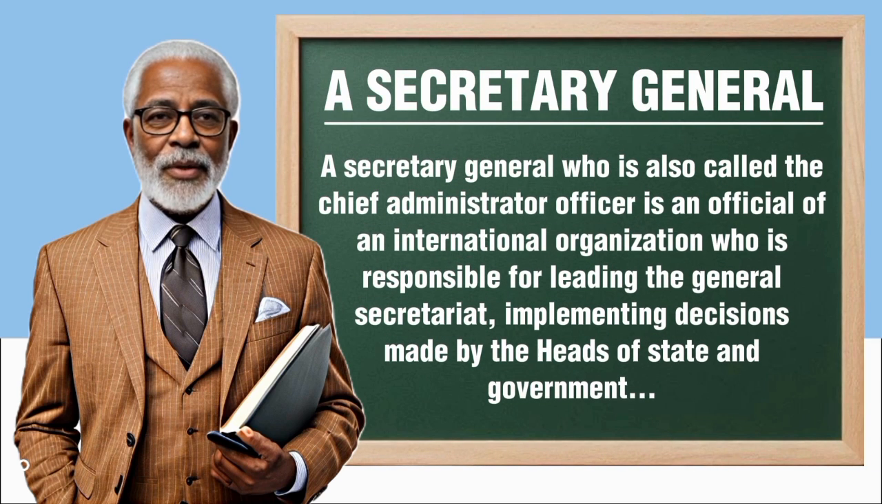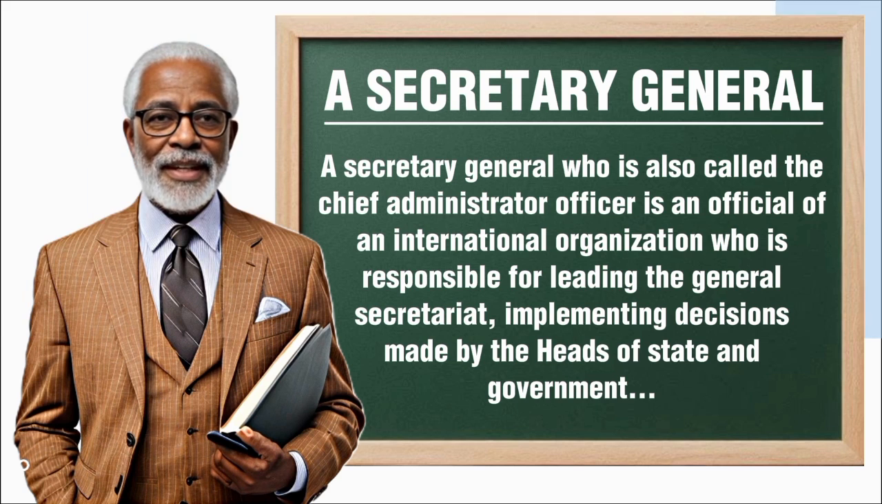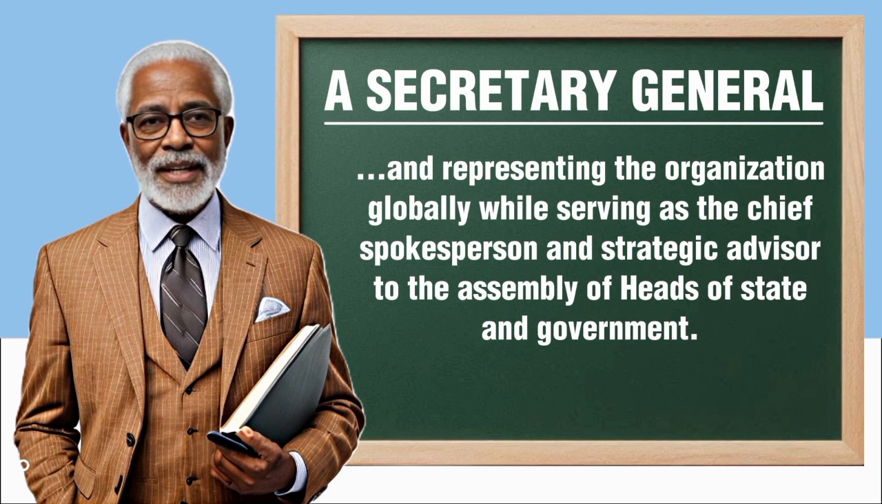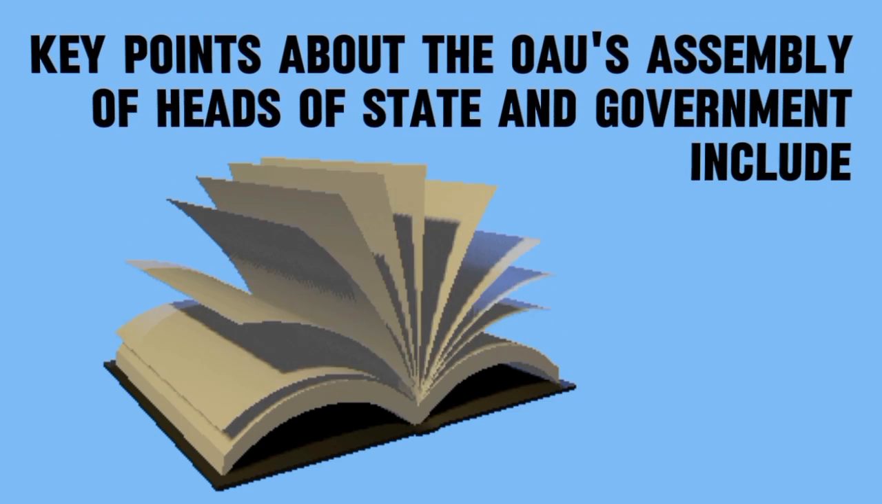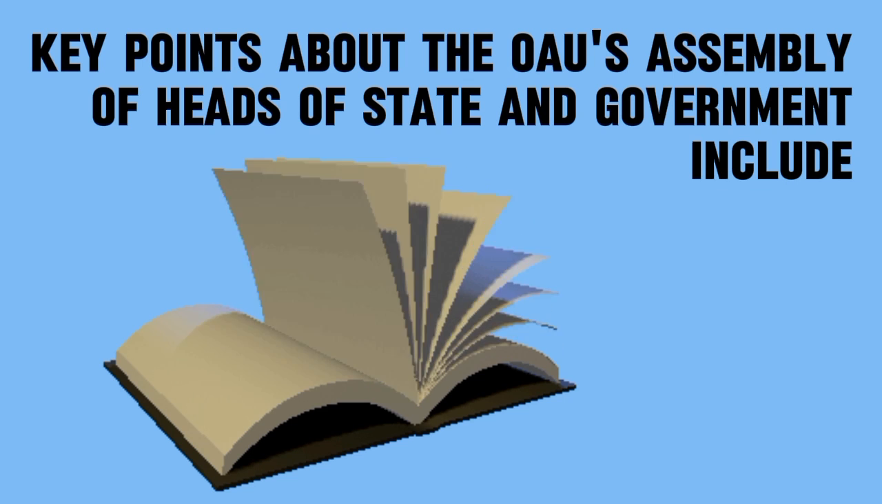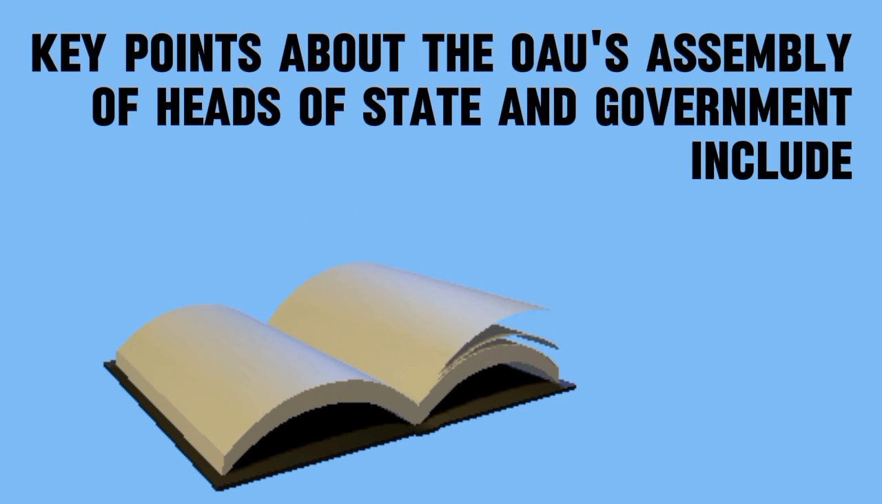A secretary general, who is also called the chief administrative officer, is an official of an international organization who is responsible for leading the general secretariat, implementing decisions made by the Assembly of Heads of State and Government, and representing the organization globally, while serving as the chief spokesperson and strategic advisor to the Assembly of Heads of State and Government.